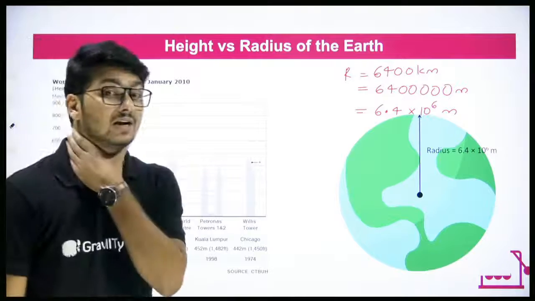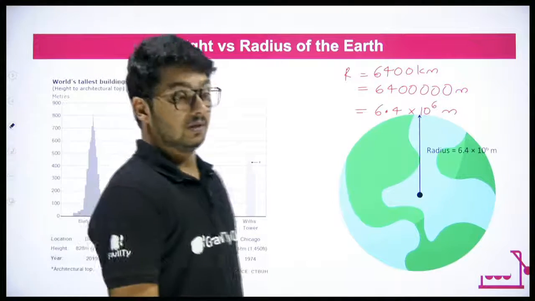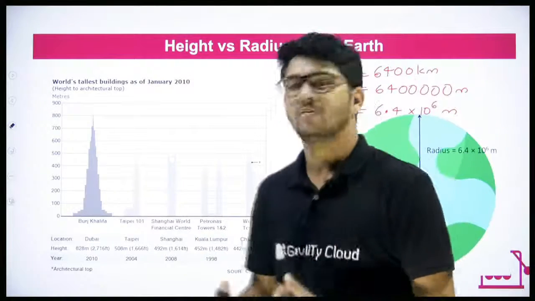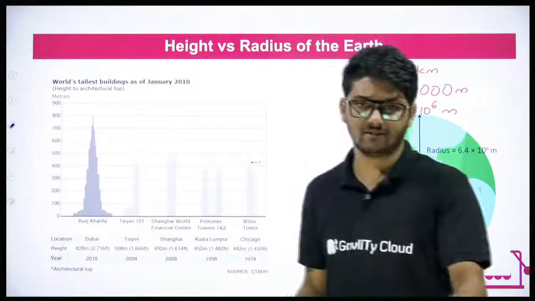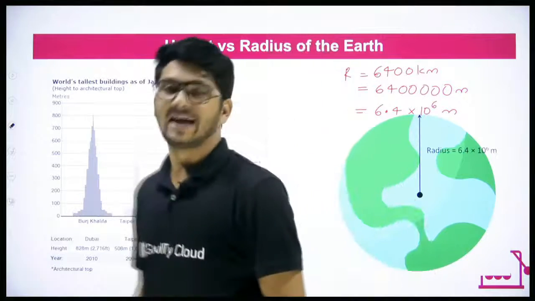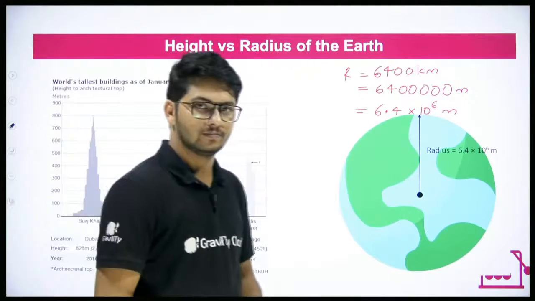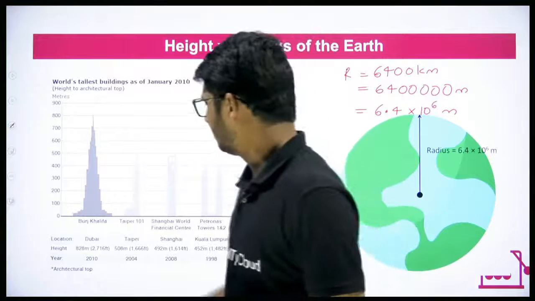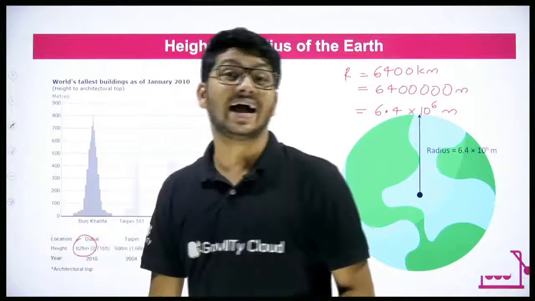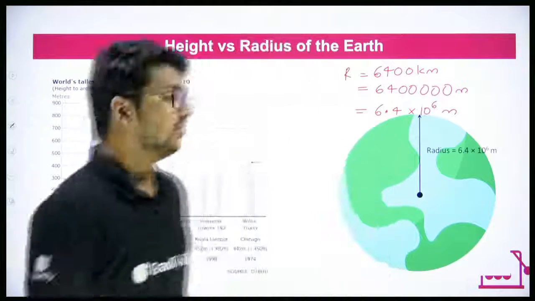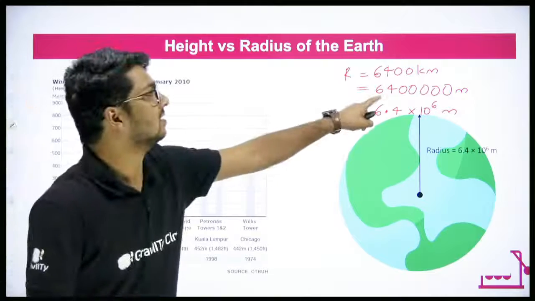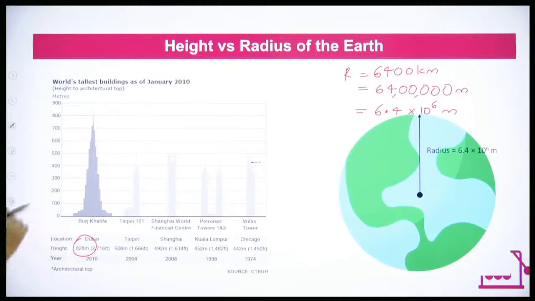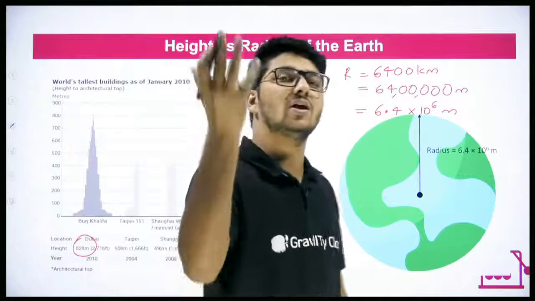So it is 6,400 kilometers. It is huge. But compare that to one of the highest buildings built by humans. We know Burj Khalifa, right? Burj Khalifa is the tallest building that humans have built until today. Do you know what is the height of Burj Khalifa? It's around 828 meters. That's it. Where is 828, and where is 64 lakh meters? 64 lakh meters is the radius of Earth, whereas the height is only 828 meters.